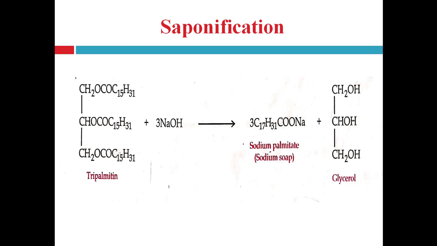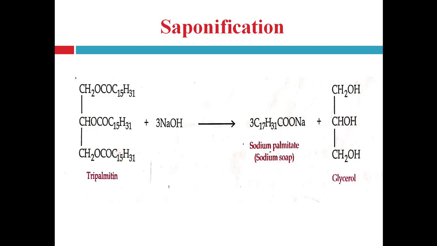Then saponification. As we see, when hydrolysis of fats and oils is carried out using alkali like caustic soda or caustic potash, then the alkaline salt of fatty acid is produced, and that sodium salt of fatty acid is known as soap, and that's why this reaction is known as saponification.